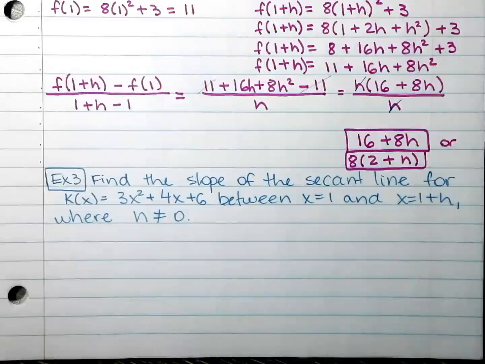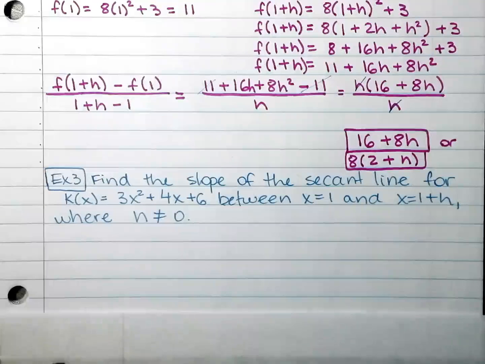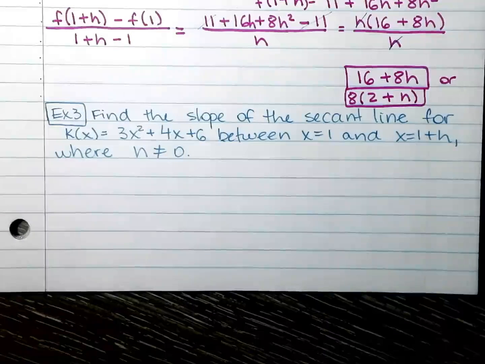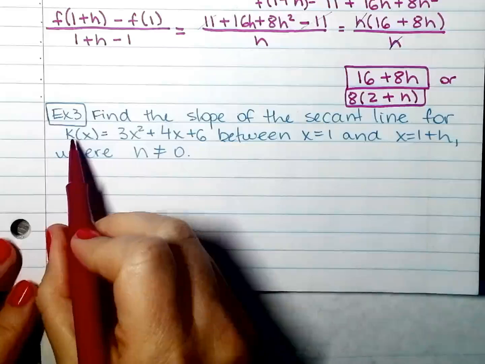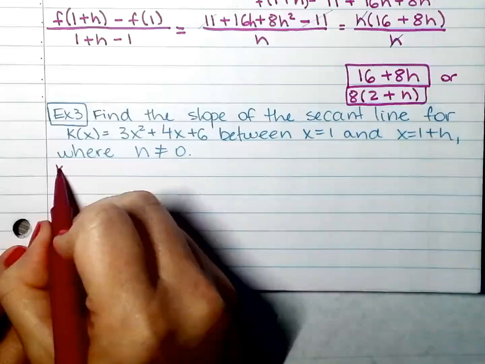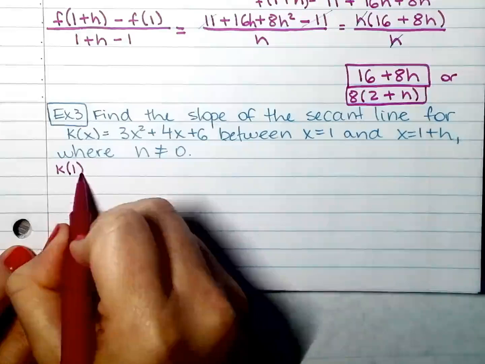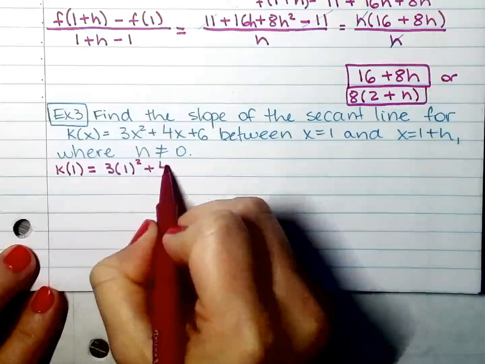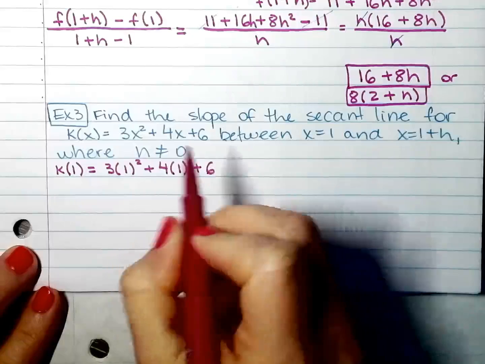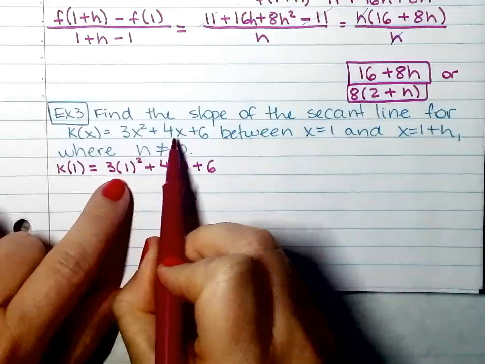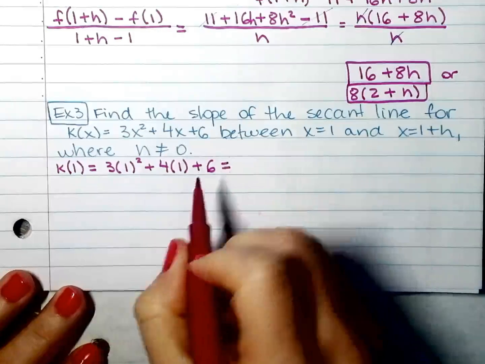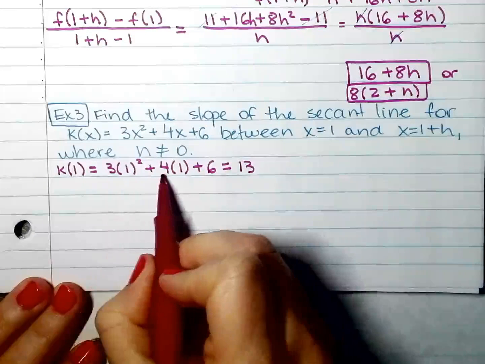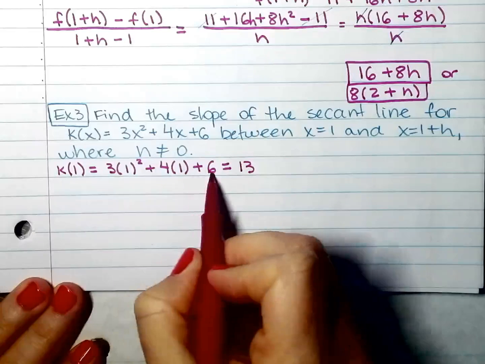We're going to spend some time over here, and I even got an extra piece of paper because I feel like I'm going to run out of room. Okay, so for this function, I will find k of 1 just by substituting 1 for x. Notice that in this case, I have to substitute 1 right there and 1 right there. Here I have 3 and 4 is 7 and 6 is 13.